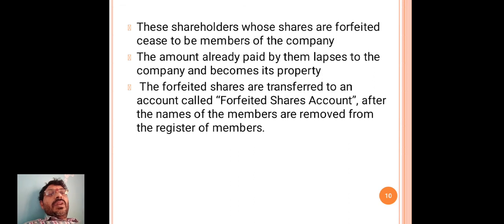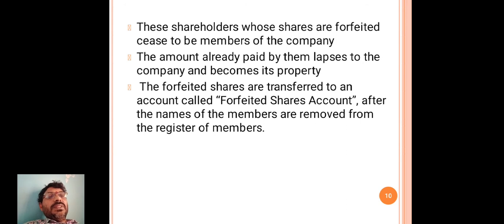The amount already paid by them lapses to the company and becomes the company's property.